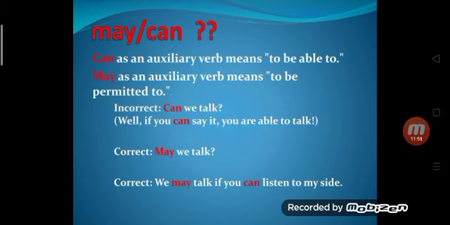You have to use we may talk if you can listen to my side, means if you are able to listen. Can is used in the meaning of to be able to, and may is used in the meaning of to be permitted to.